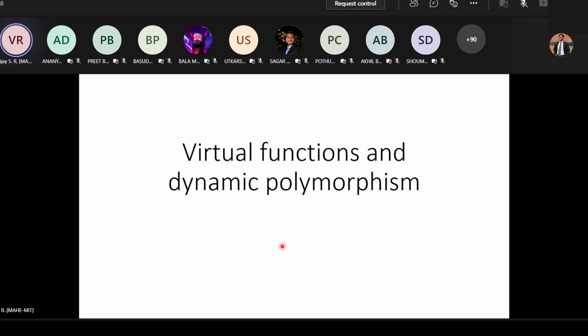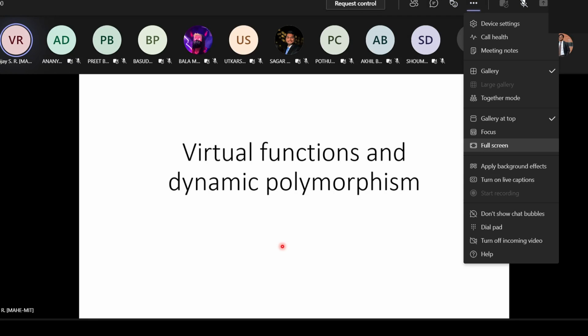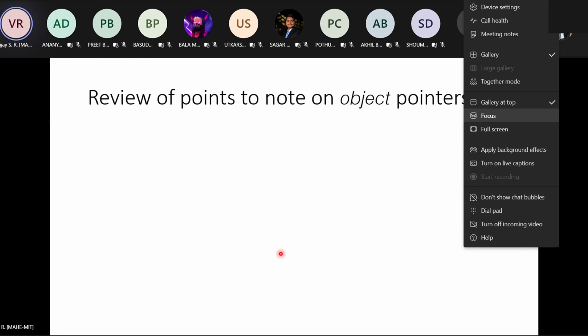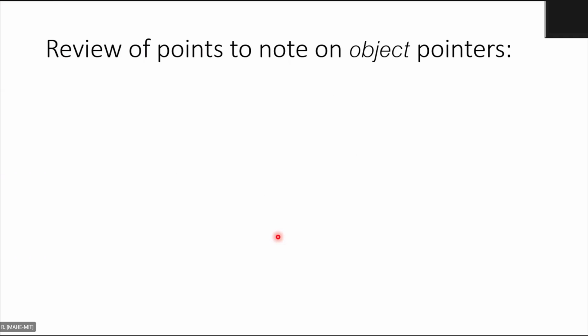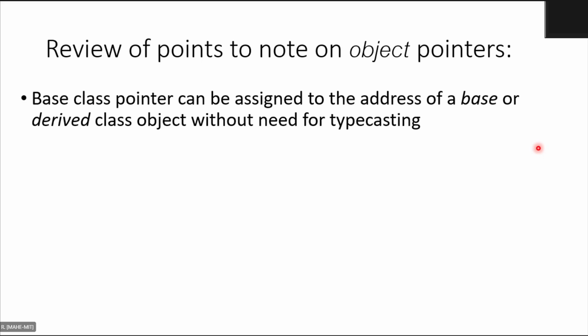Polymorphism, basically dynamic polymorphism. Because this is related to pointers again, that is object pointers or pointers to objects. We'll just review the previous class points on the notes. So a base class pointer can be assigned the address of a base class or a derived class object without need for typecasting. That was clearly understood by us, right?